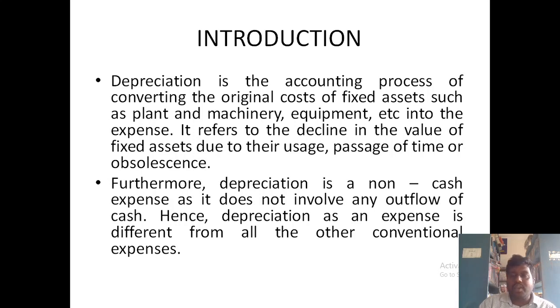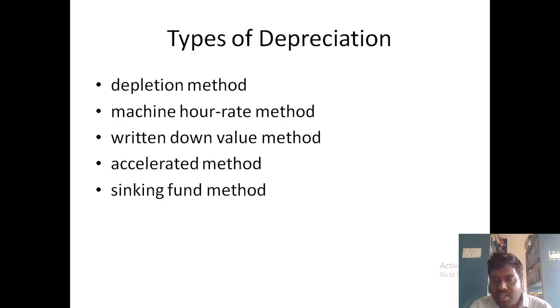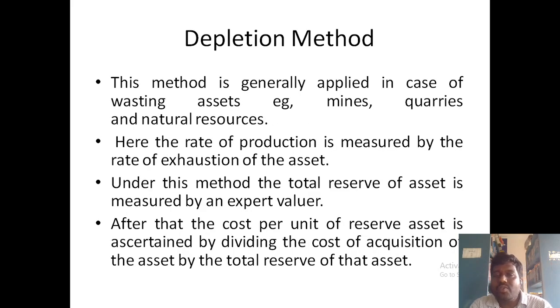Okay, let us go to the next slide. The types of depreciation we are going to cover are five: depletion method, machine hour rate method, written down value method, accelerated method, and sinking fund method. So let us go for the depletion method.